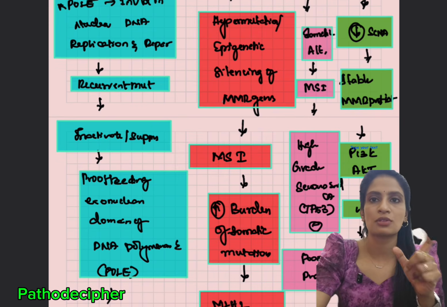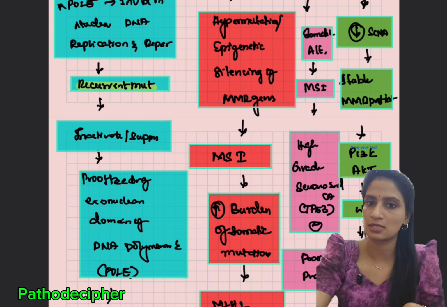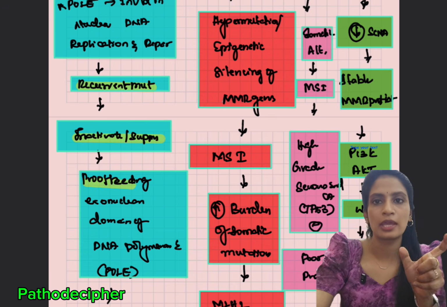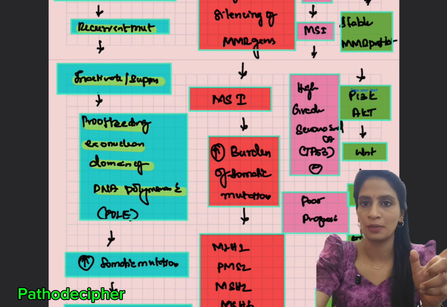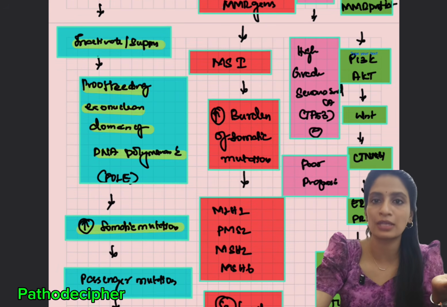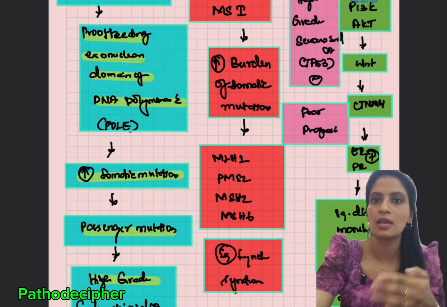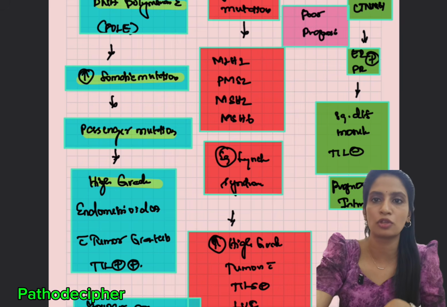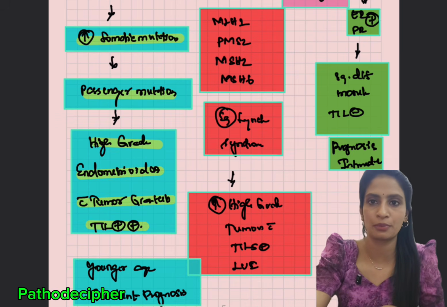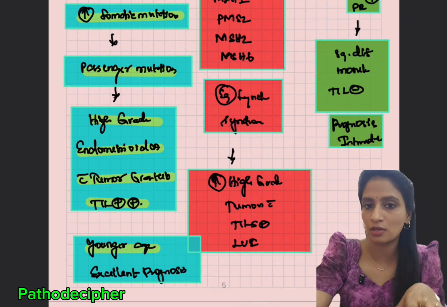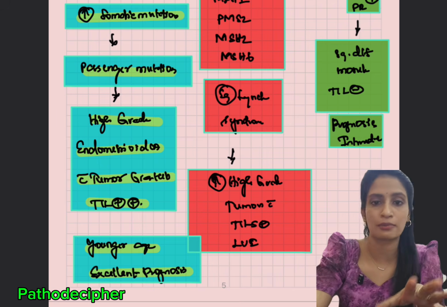How does it happen? There will be a recurrent mutation happening, and they will not be suppressed by this. That is, POLE is the proofreading exonuclease domain of DNA polymerase, so that is called POLE. That will result in increased somatic mutation. Once there is increased somatic mutation, there will be passenger mutations, and ultimately it results in higher grade endometrial tumor with TIL. What is this TIL? Tumor infiltrating lymphocytes will be present. So this POLE related pathogenesis is usually present in younger age patients with very excellent prognosis.